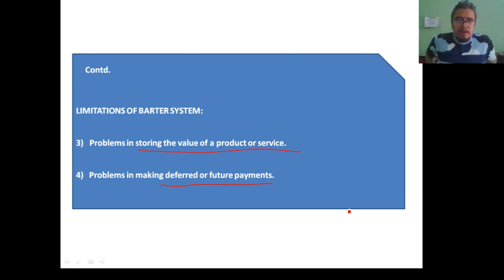Okay, and there is further agreement that while returning the loan, Ram will return extra 5 kilograms of rice as an interest.